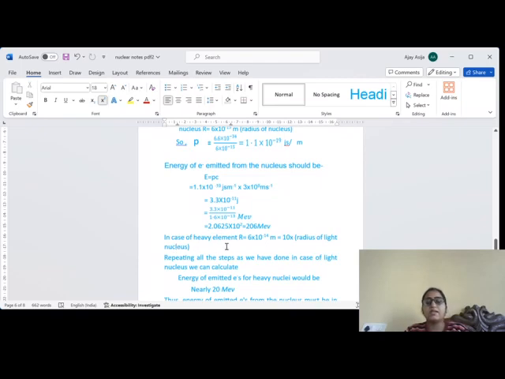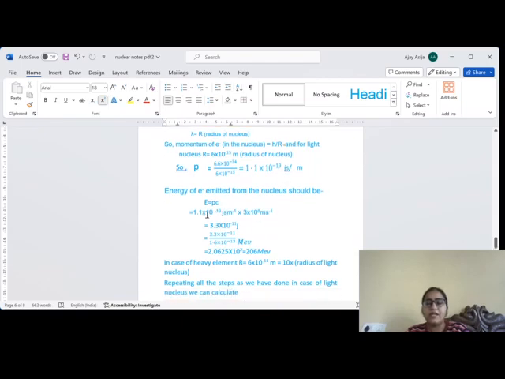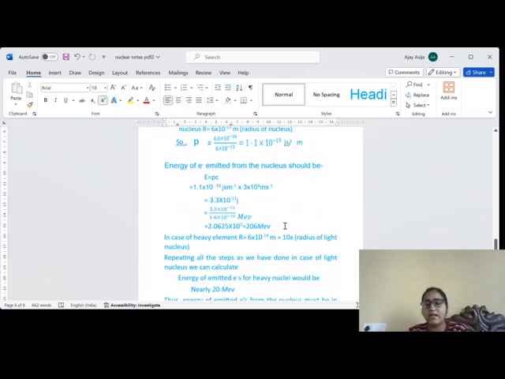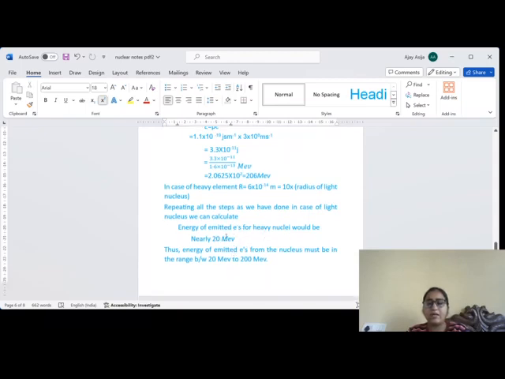In case of a heavy element, the radius is 6 into 10 to the power minus 14 meter, or you can say 10 times the radius of a light nucleus. If we put 6 into 10 to the power minus 14 in the formula of momentum, then the momentum will come out 1.1 into 10 to the power minus 20, and with this the resulting energy will be 20 mega electron volt. So the energy of an emitted electron for heavy nuclei will be 20 mega electron volt.